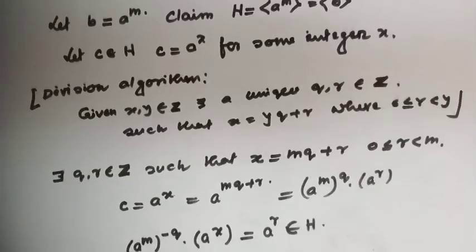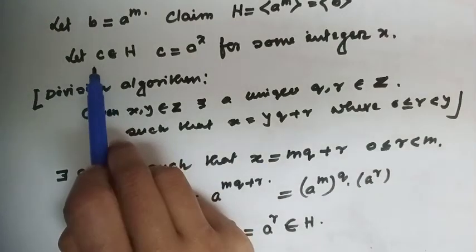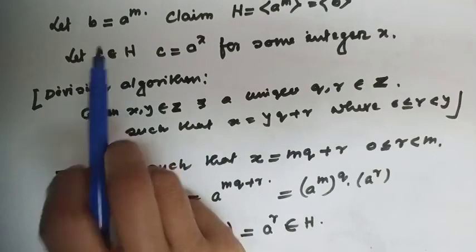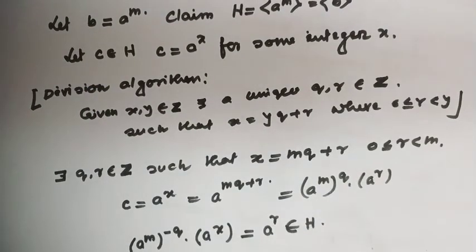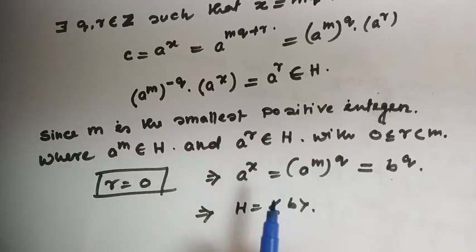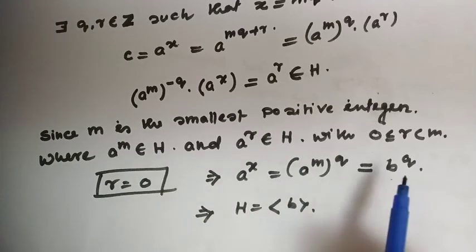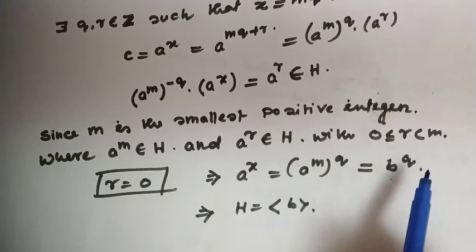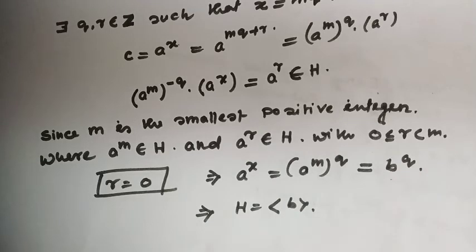I have considered c to be any arbitrary element, so any arbitrary element of the group can be written as b to the power q. So b must be a generator of S. So S is a cyclic subgroup where S is generated by b.